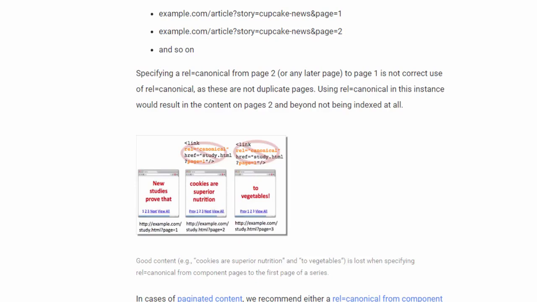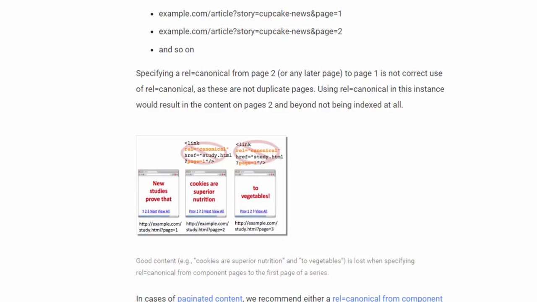For example, let's assume that a post has 10,000 words and you have split it into 10 pages. In that case, don't assign the first page as the target canonical URL to the remaining pages, because they are not duplicate content, right? They are just split into multiple pages.